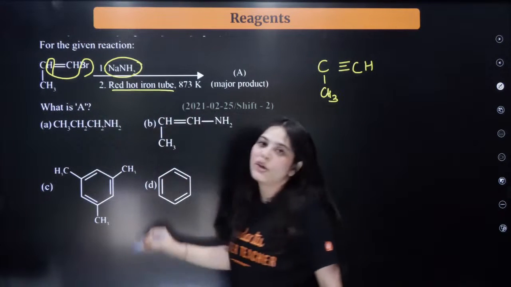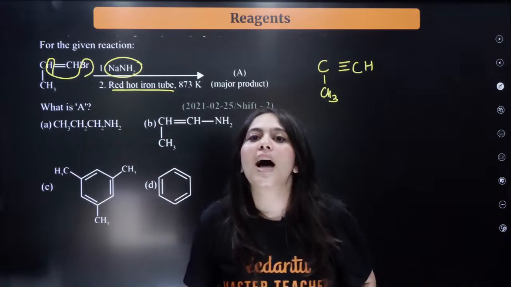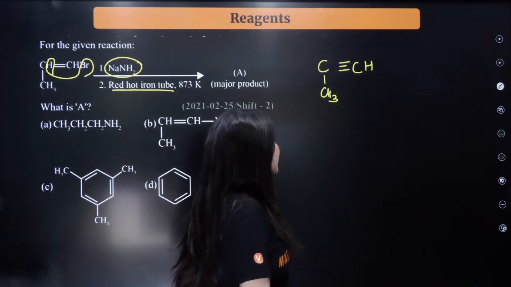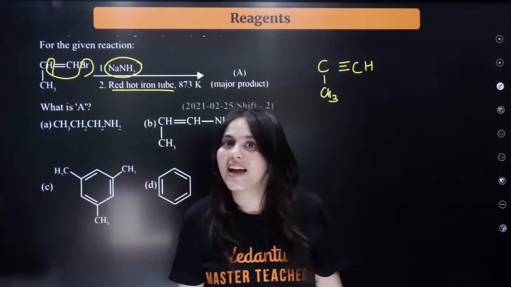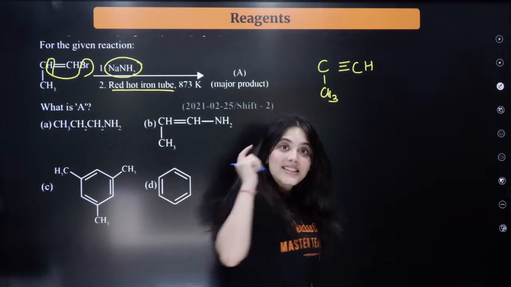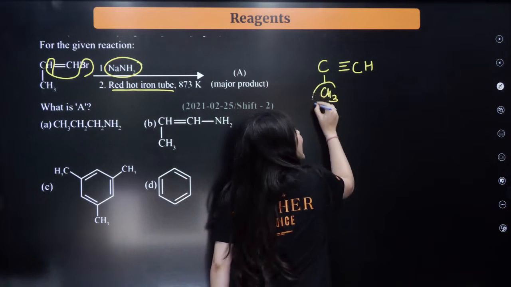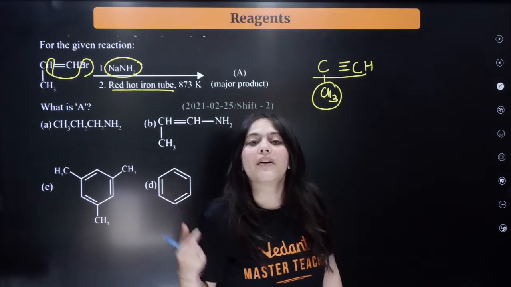Red hot iron tube. This is once again a very important reaction given in your hydrocarbons chapter. What is the function of the red hot iron tube? It converts acetylene into an aromatic benzene ring. Understand? It converts acetylene into an aromatic benzene ring. But here we have a derivative of acetylene.